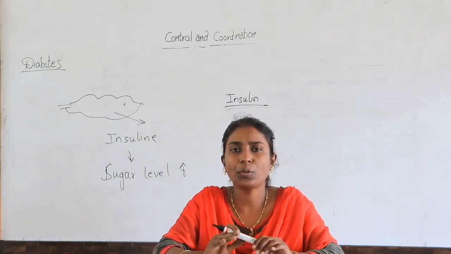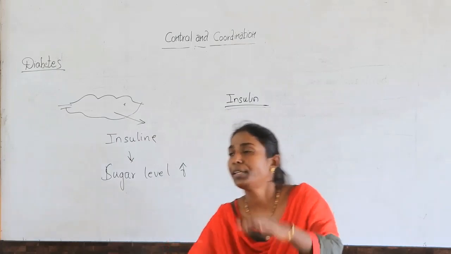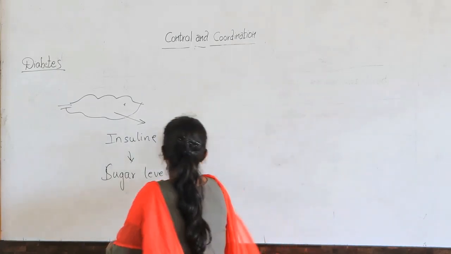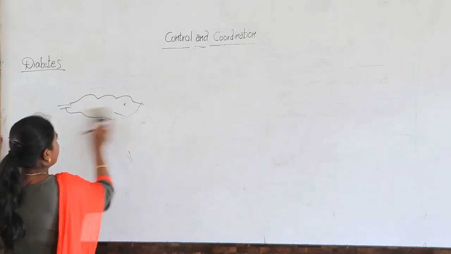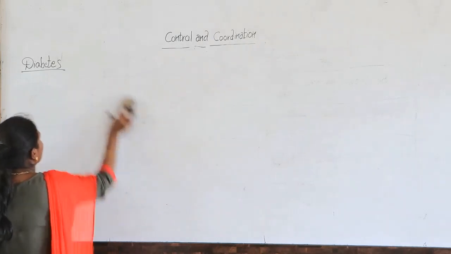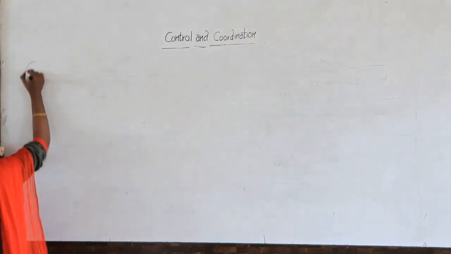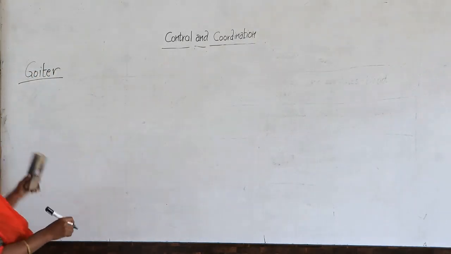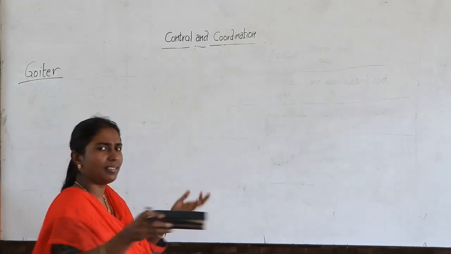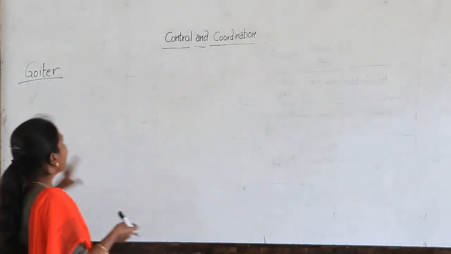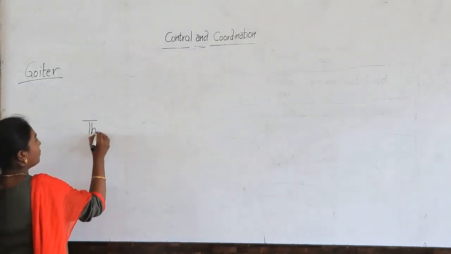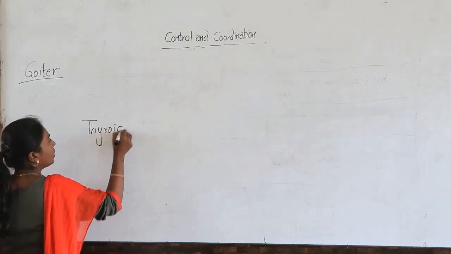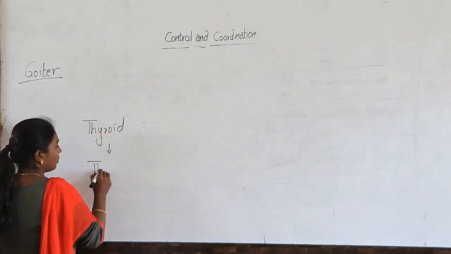Next, moving towards the disease that is goiter. Now what is this goiter, children? From your previous classes, from 6th standard, you have been studying about goiter. Let's study a little bit in detail. That is the thyroid gland. I have told you, the thyroid gland secretes thyroxine.